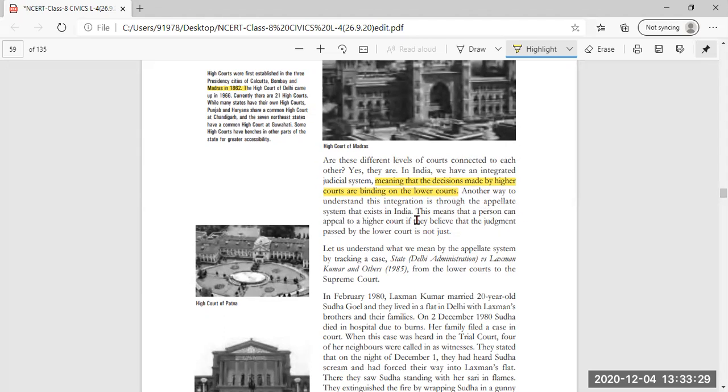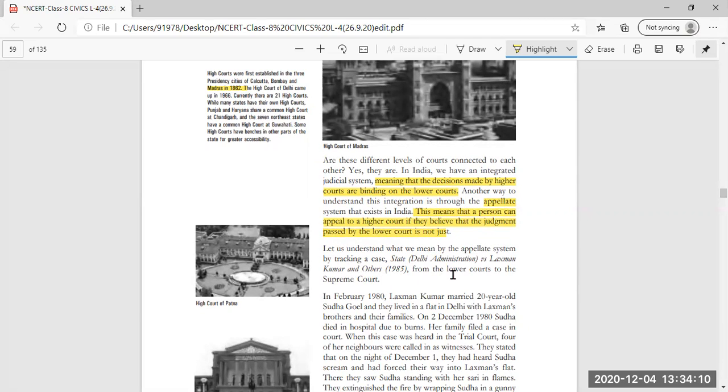Another way to understand this integration is through the appellate system that exists in India. Now, what is this appellate system? This means that a person can appeal to a higher court if they believe that the judgment passed by the lower court is not just. If a person is not satisfied with the decision of the lower court, then that person can move to the high court for a fairer judgment. So that is called an appellate system.